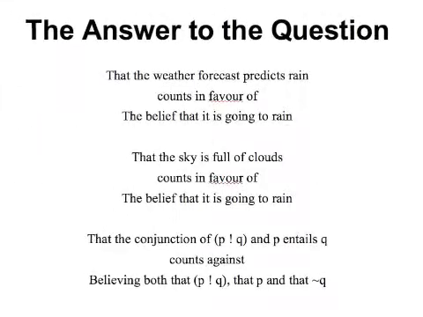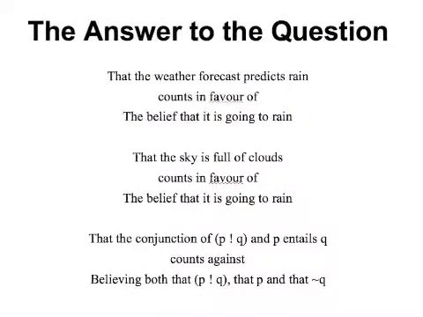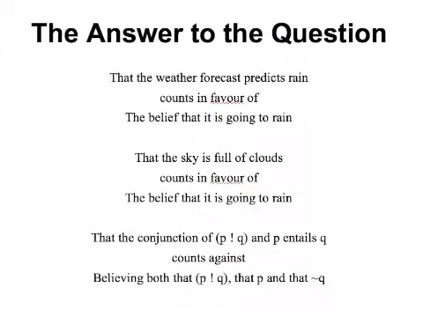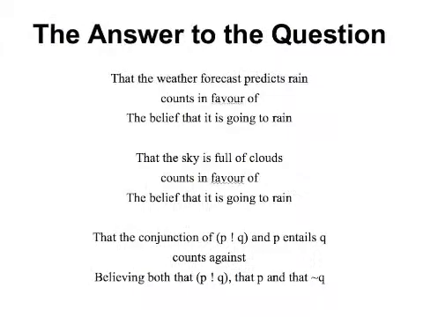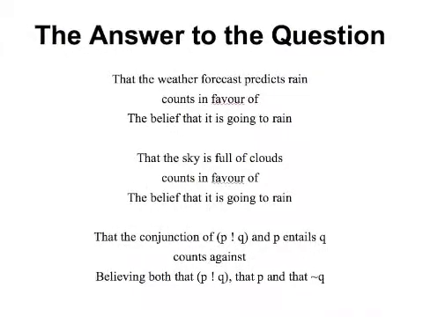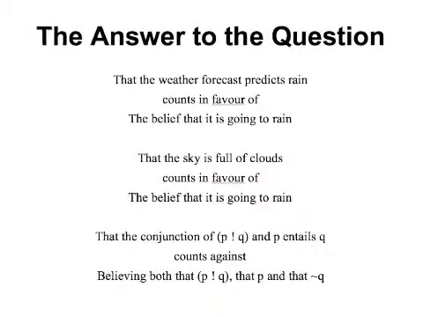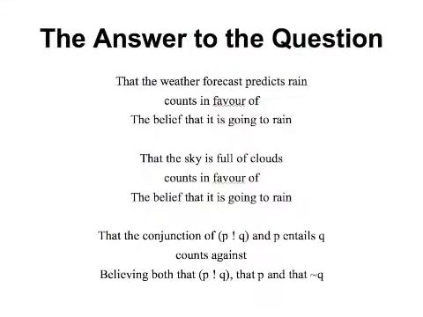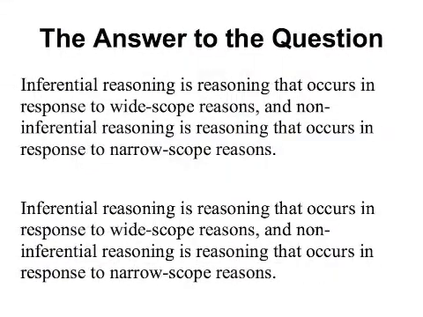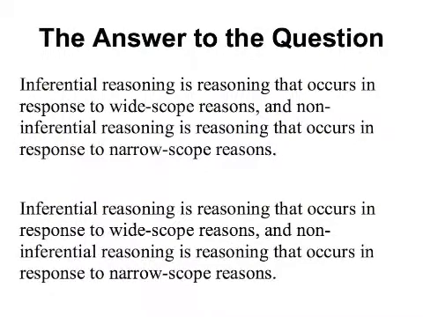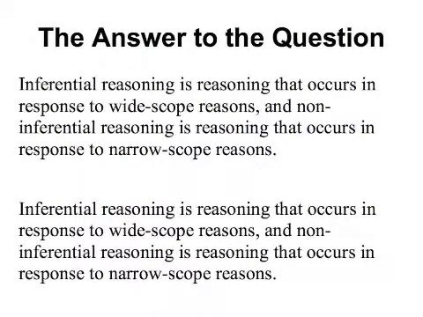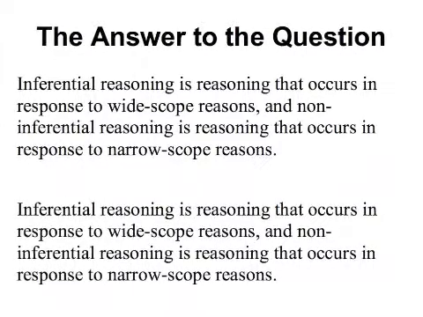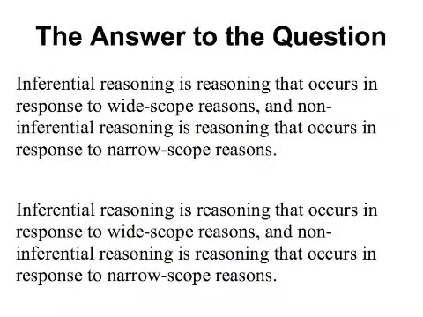The first 2 reasons are called narrow scope reasons. They are reasons for or against a single intentional attitude or action. The third reason is called a wide scope reason. It is a reason for or against a combination of intentional attitudes or actions, rather than a reason for or against a single intentional attitude or action. This suggests the answer: inferential reasoning is reasoning that occurs in response to wide-scope reasons, and non-inferential reasoning is reasoning that occurs in response to narrow-scope reasons.